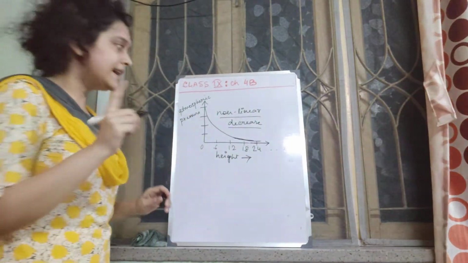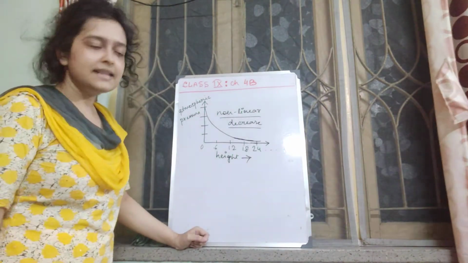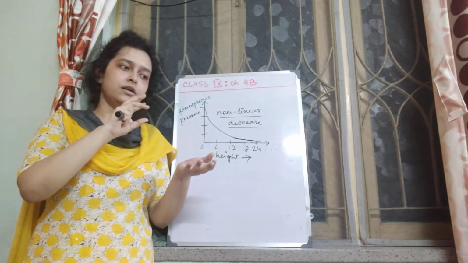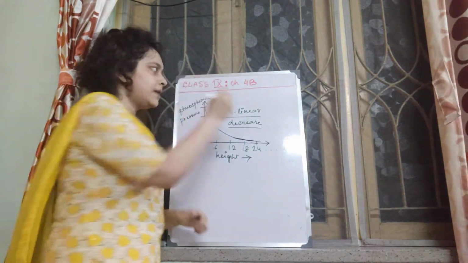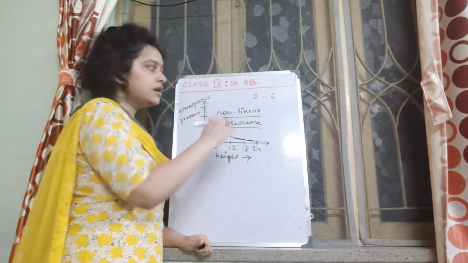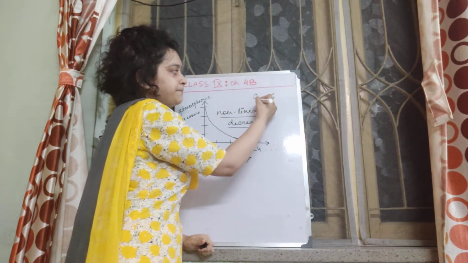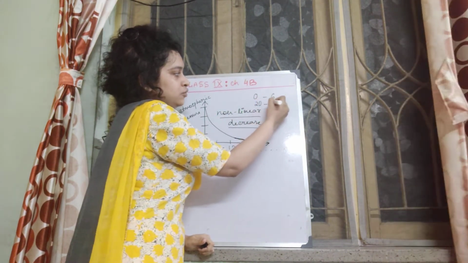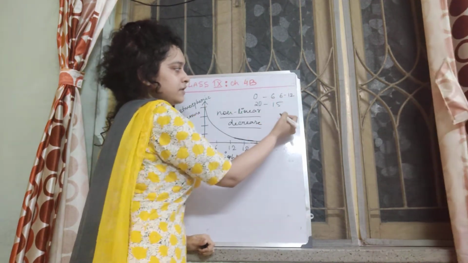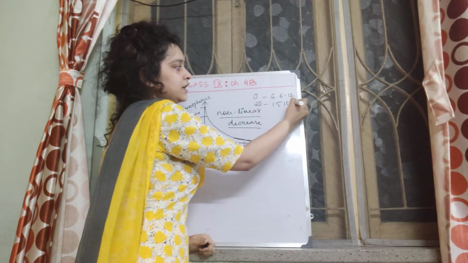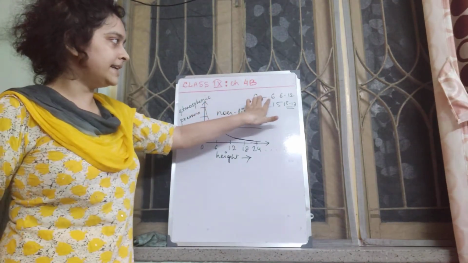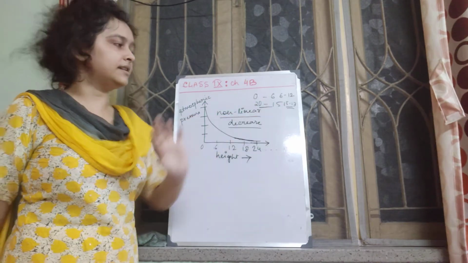That is because the density is not decreasing linearly. Linearly means for equal values of, say, 6 meters. For example, from 0 to 6 you have moved from 0 to 6 altitude, and the density changes from, say, 20 to 15. Again, from 6 to 12, it may change from 15 to 13. Notice that the changes are not equal for equal intervals of height. You are not getting equal changes in the density.